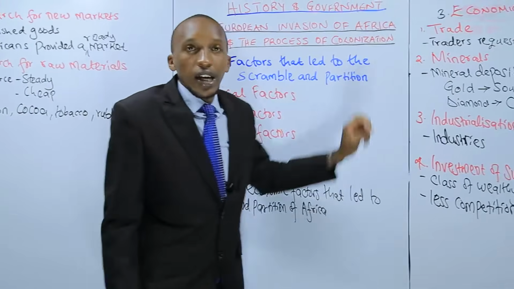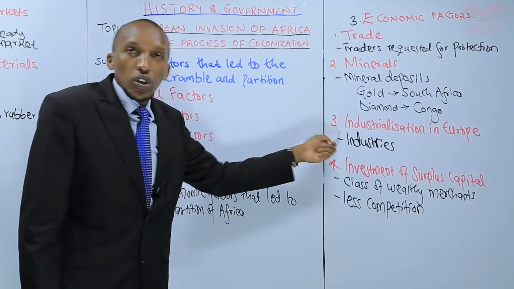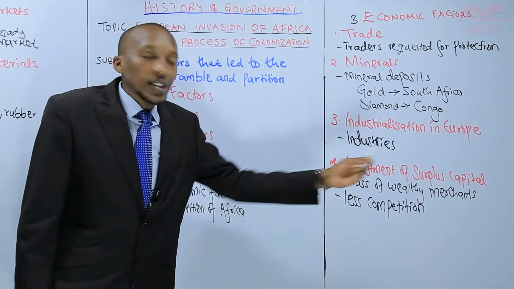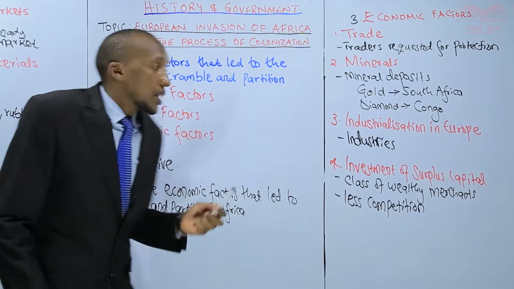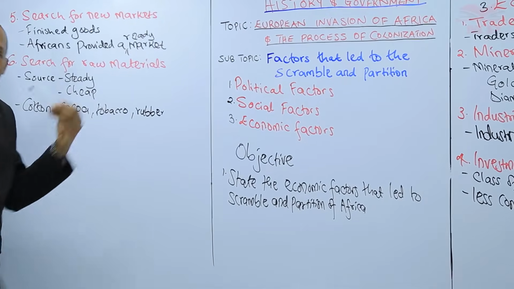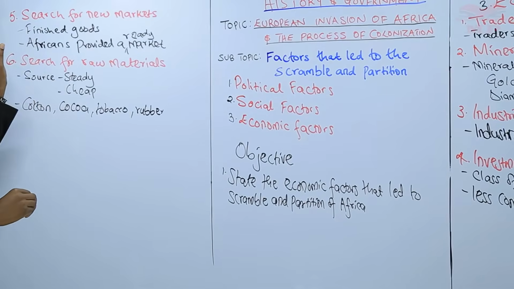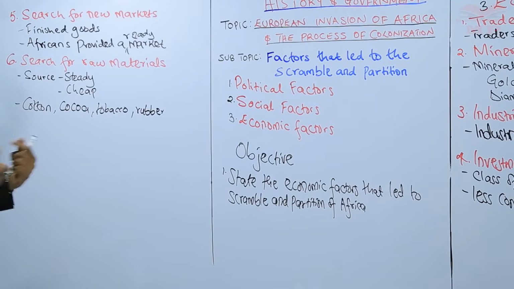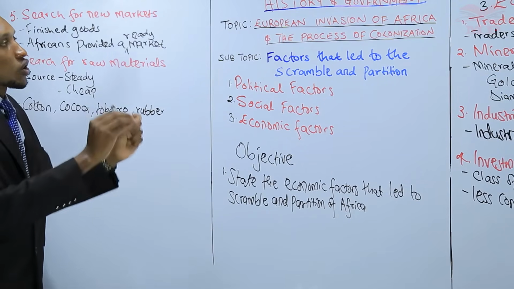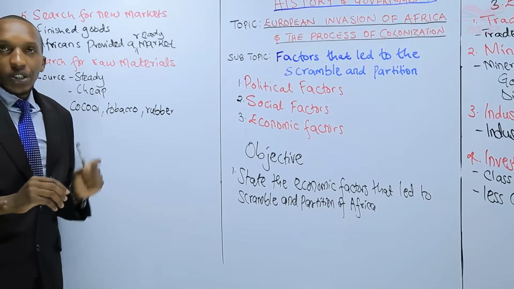We have talked of trade as number one. We have talked of minerals as number two. We have talked of industrialization, the beginning of industries, right? We have talked of investment of surplus capital, the wealthy merchants. And then we have looked at the search for markets. They required markets for the goods their industries had produced. And lastly, we have looked at raw materials. So my dear learner, I'm sure now you are able to state and explain the different economic factors that encouraged or that led to the scramble and partitioning of Africa.